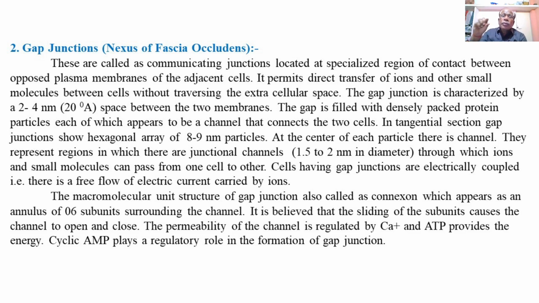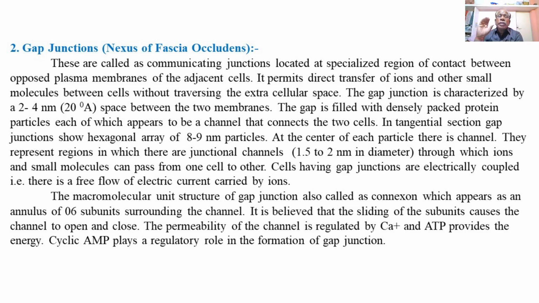So it is believed that the sliding of the subunits, or the change of positions of the 6 subunits, causes the channel or tubular passage of the gap junction to open or close.